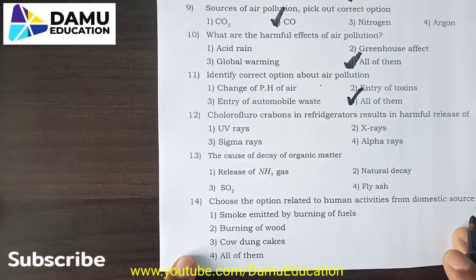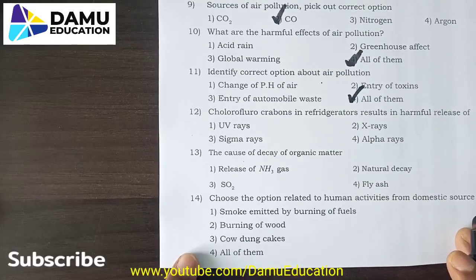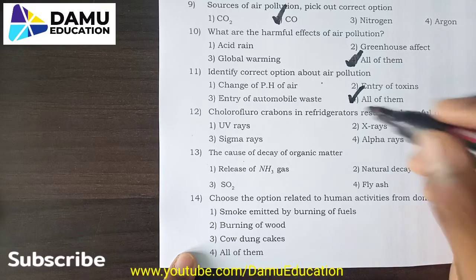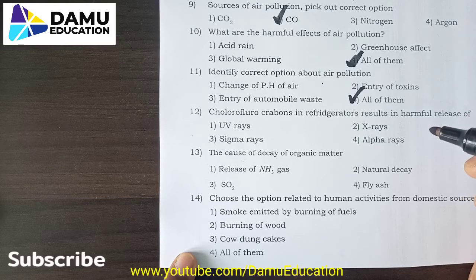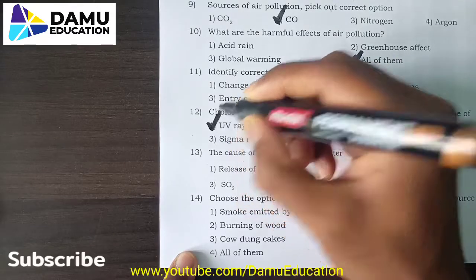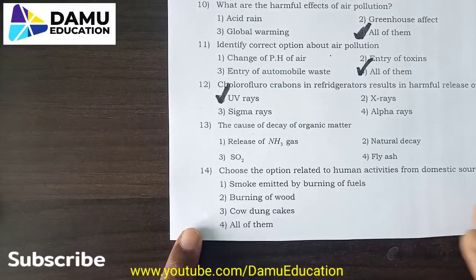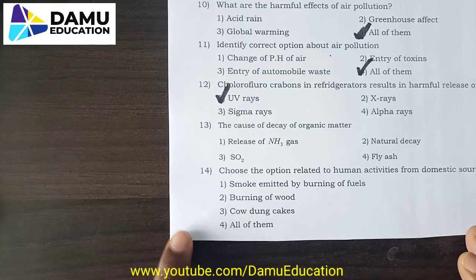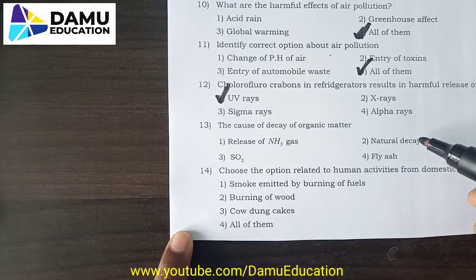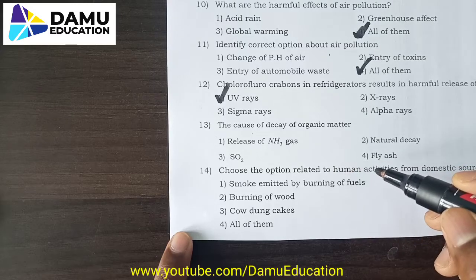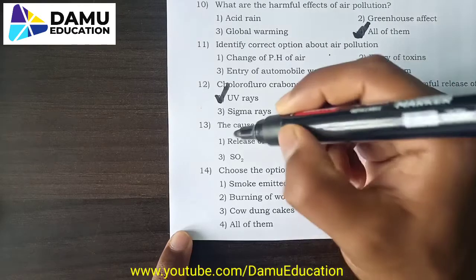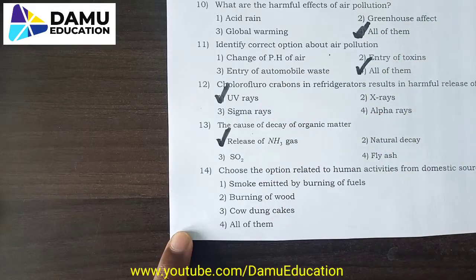Next, chlorofluorocarbons in refrigerators result in harmful release of UV rays, X rays, gamma rays and alpha rays. So the 12th one, we know that it is UV rays. Next question. The cause of decay of organic matter releases ammonia gas, natural decay, sulfur dioxide, fly ash. SO2 you can call sulfur dioxide. So the 13th one, we know that it is release of ammonia gas, that is NH3 gas.